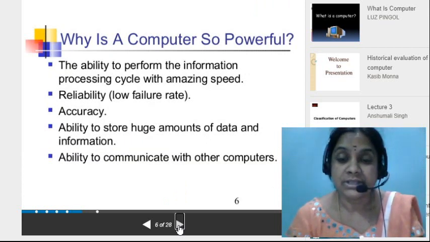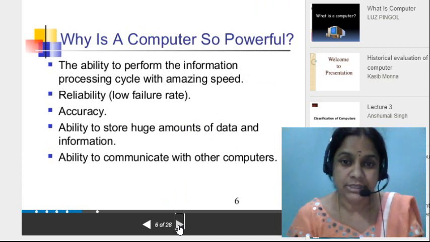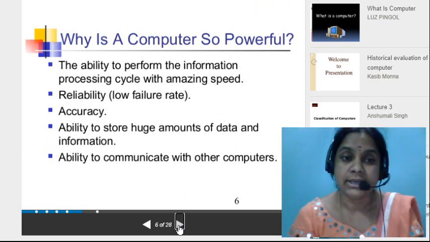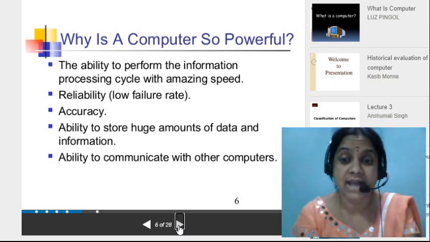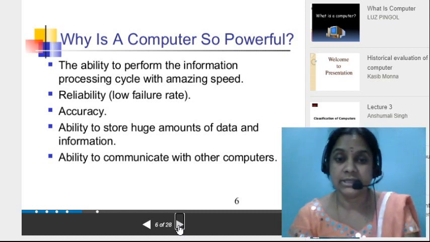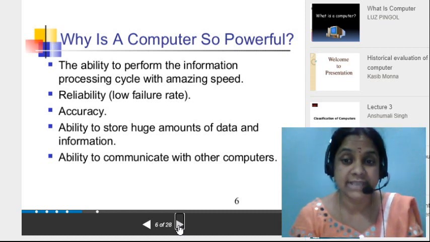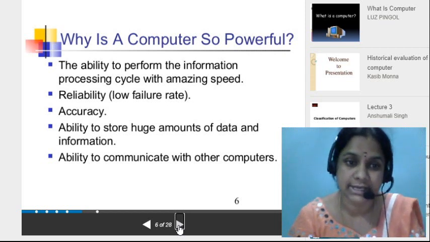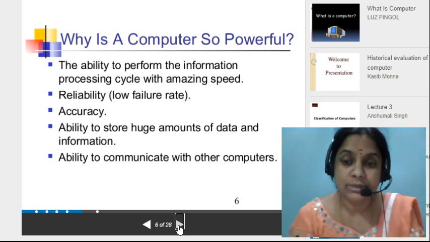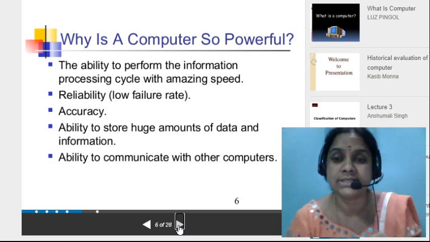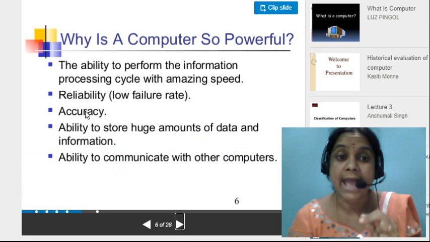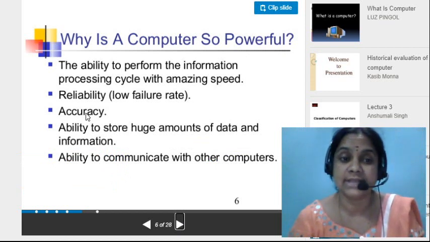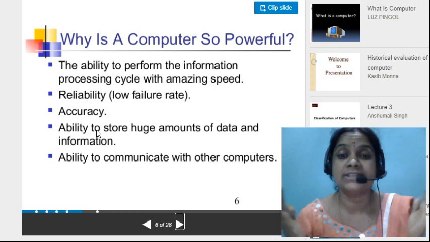Why is a computer so powerful? That means the information processing cycle with speed. The speed of processing is very fast compared to humans. So many manipulations can be done within a fraction of a second. The second is reliability and accuracy, it gives the correct answer. And the fourth one is that it has a very high storage capacity.